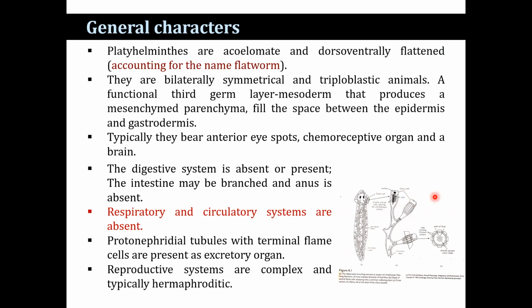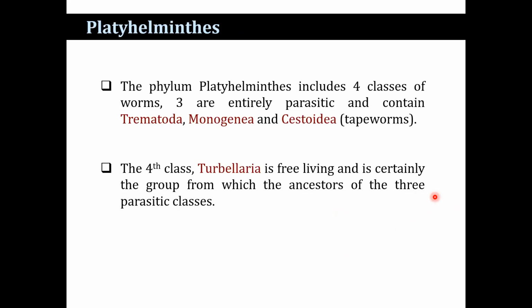The phylum Platyhelminthes includes 4 classes: Turbellaria, Trematoda, Monogenia, and Cestoidea. Turbellaria is free-living, and certainly the group from which the ancestors of the other 3 parasitic classes, the Trematoda, Monogenia, and Cestoidea, originated.